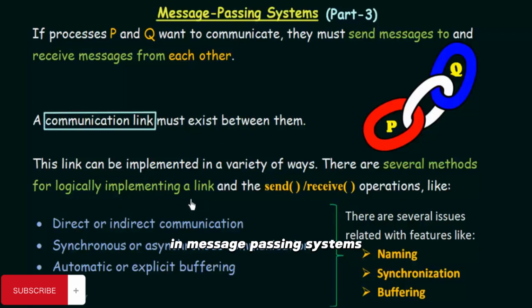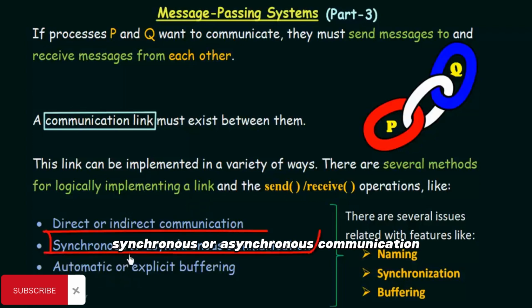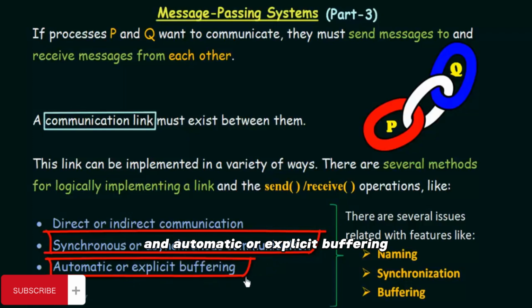Now in this lecture, which is the third part of message passing systems, we will continue with the methods for logically implementing a link in message passing systems, and here we will be discussing synchronous or asynchronous communication, and automatic or explicit buffering. We will also see the issues related to these two features, which are synchronization and buffering. So let us get started and discuss synchronous or asynchronous communication, and the issue related to it, which is synchronization.